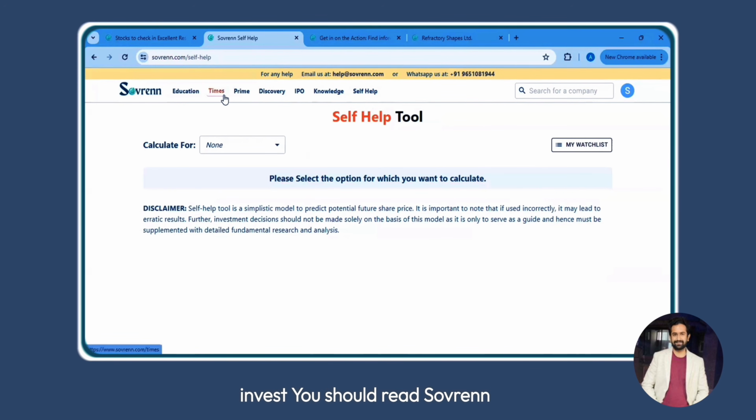You should read Sovereign Times every day and grasp the 5 most important events of the day. You should read all prime articles Sovereign has written. You should explore all the qualitative screeners which Sovereign Discovery has. And you should check out all the upcoming IPOs which are present in the IPO section.